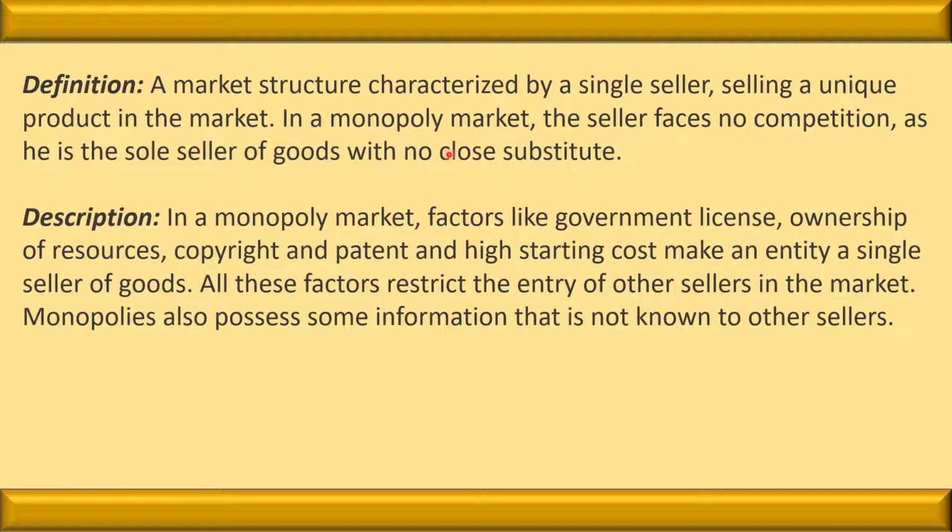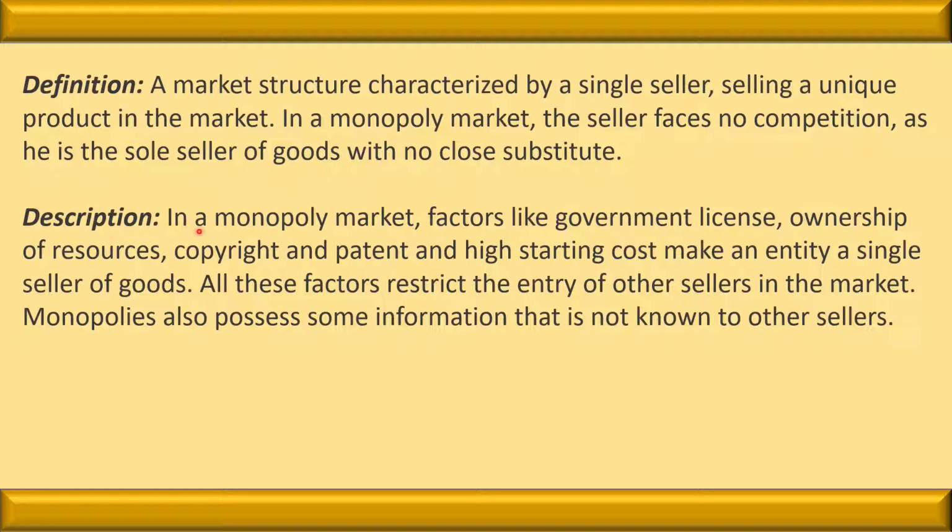So in the case of the monopoly, we might be having pen and pencil in the market, but we don't have any other pen manufactured by any other company in the market. I mean, only one company manufactures the pen and no other company is manufacturing it. So in the case of the monopoly, we have no close substitute. We might be having substitutes, but no close substitute.